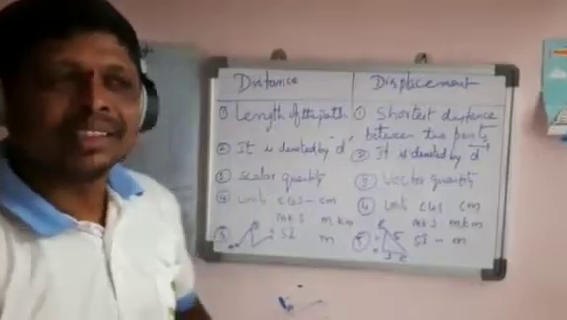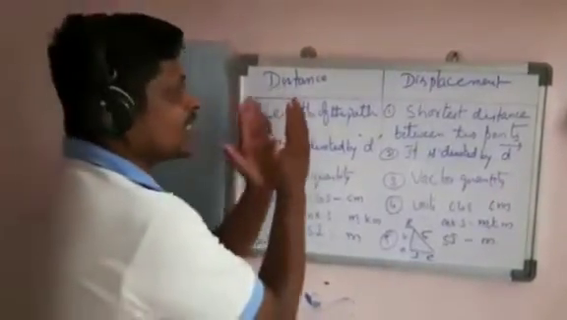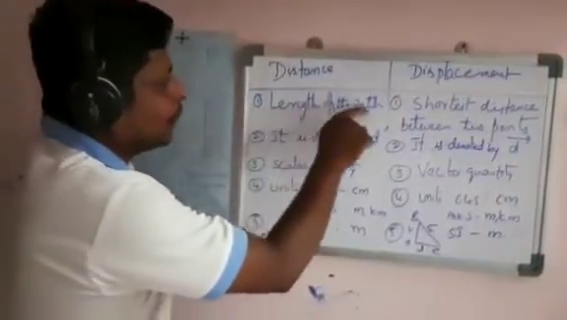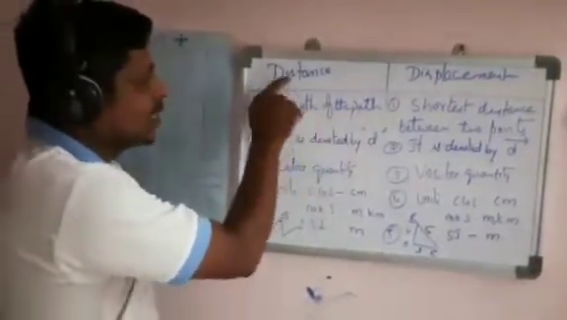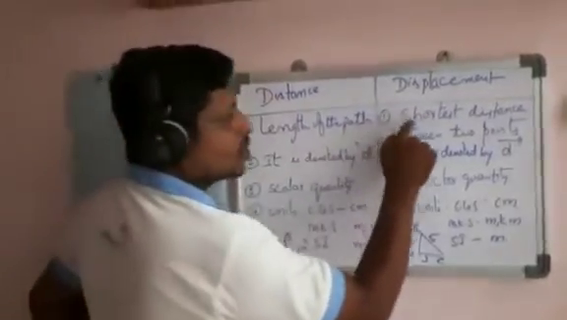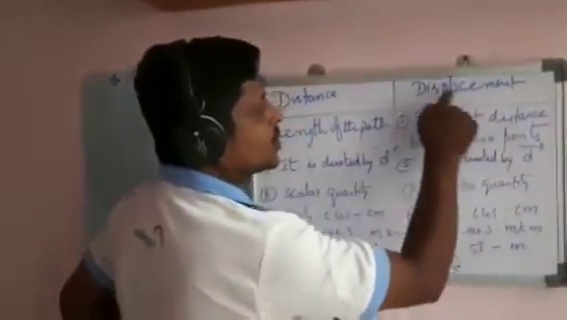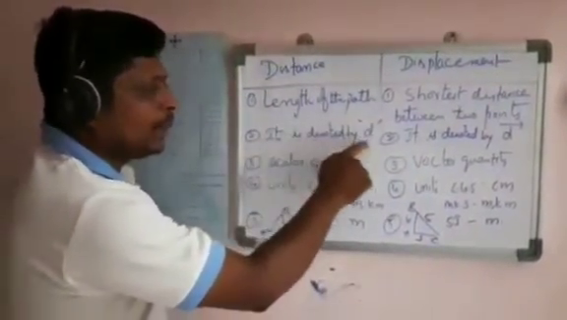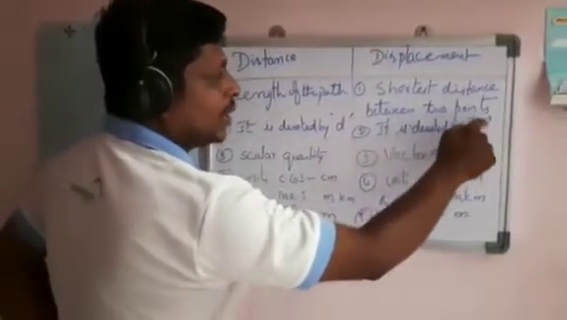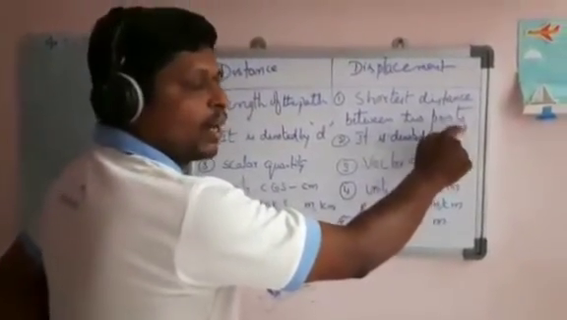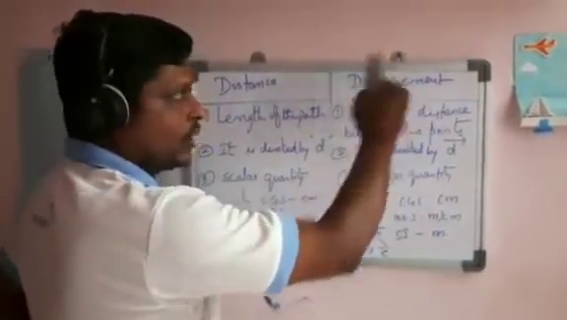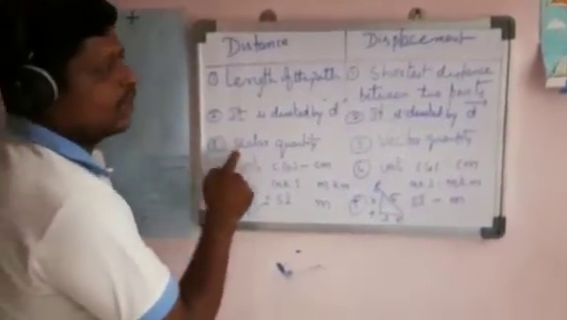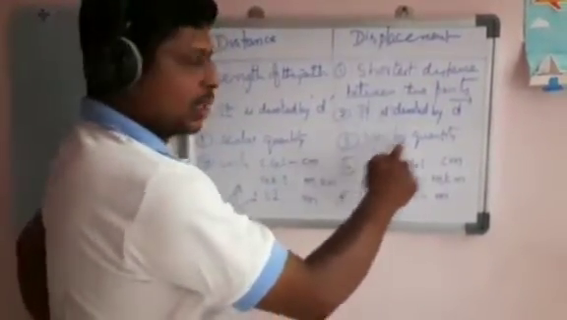Now we have to observe what the differences between distance and displacement are. First point, length of the path is called distance. The shortest distance between the 2 points is called displacement. Next, distance is denoted by d. Displacement is denoted by D bar. That arrow mark you are showing on D bar, that quantity is called a vector quantity. Next, distance is a scalar quantity. Displacement is a vector quantity.